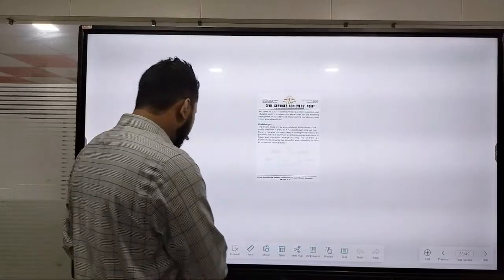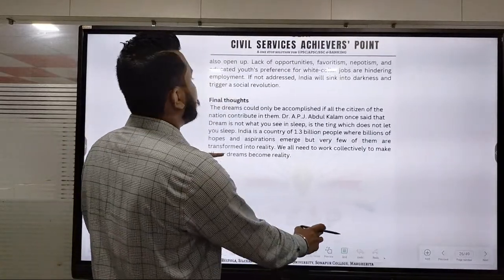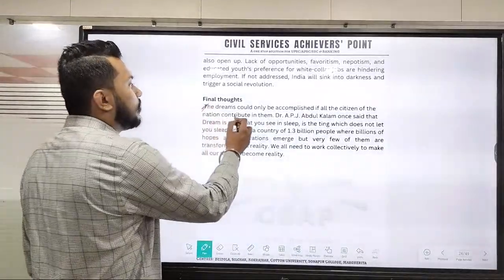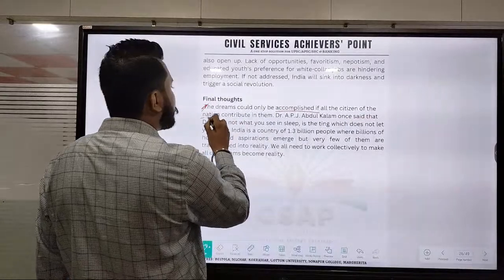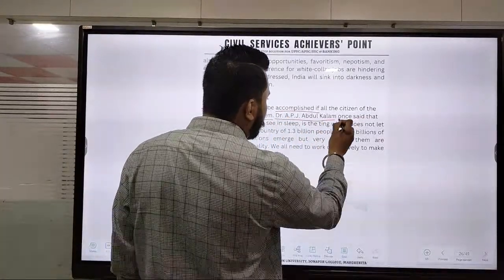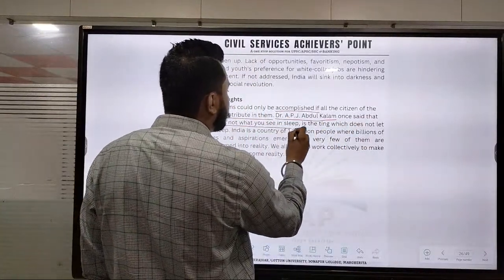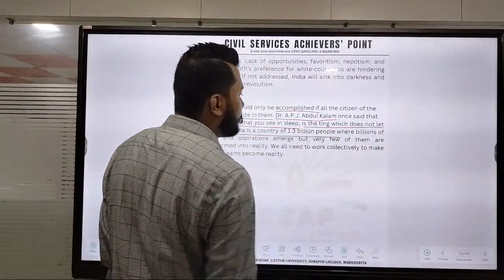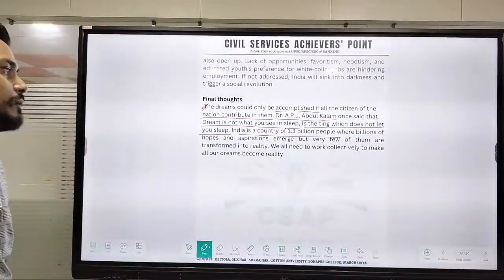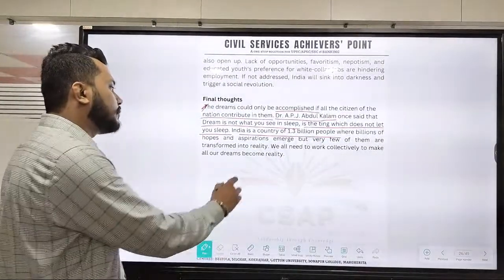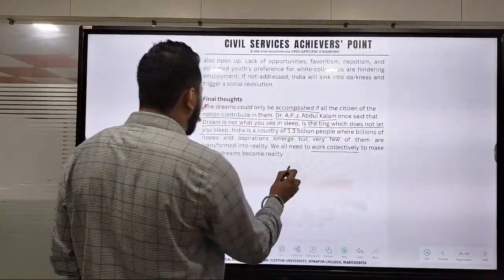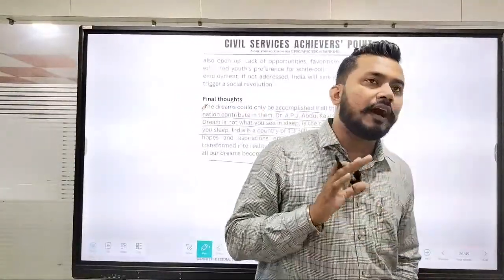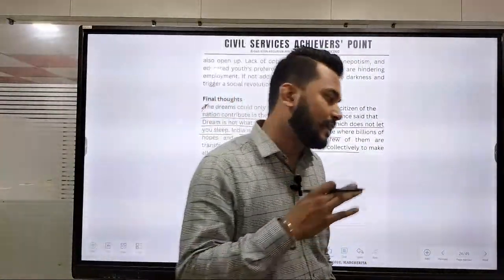So therefore we come to the end of this particular essay. What are our final thoughts? The final thoughts say that dreams can only be accomplished if all the citizens of the nation contribute to them. Dr. APJ Abdul Kalam once said that dream is not what you see in sleep, it is the thing which does not let you sleep. India is a country of 1.3 billion people where billions of hopes and aspirations emerge, but very few of them are transformed into reality. We all need to work collectively to make our dreams become reality. That is one of the important factors when I speak about your respective dream.